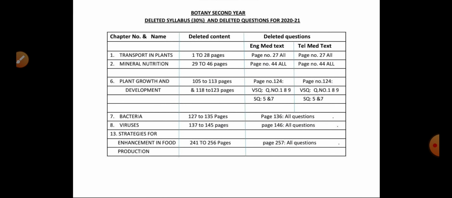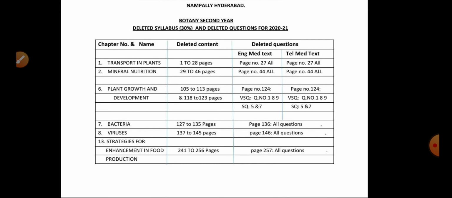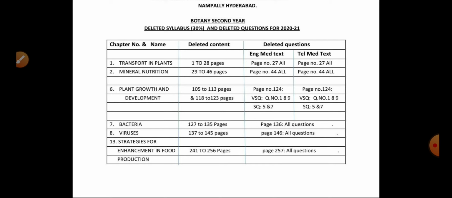Here they have given a complete description of what topics and pages are deleted in senior inter botany, by chapter number and name.